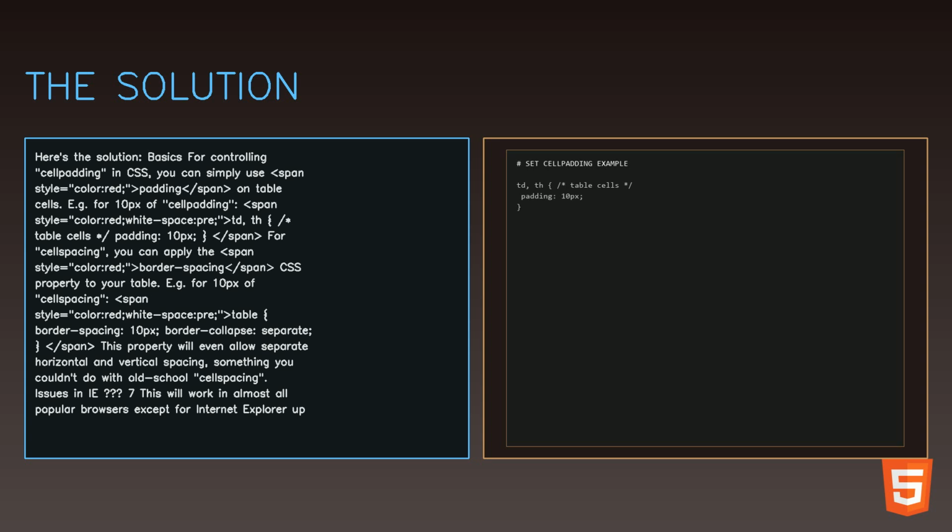For cell spacing, you can apply the CSS border-spacing property to your table. For example, for 10px of cell spacing: table { border-spacing: 10px; border-collapse: separate; }. This property will even allow separate horizontal and vertical spacing, something you couldn't do with old-school cell spacing.